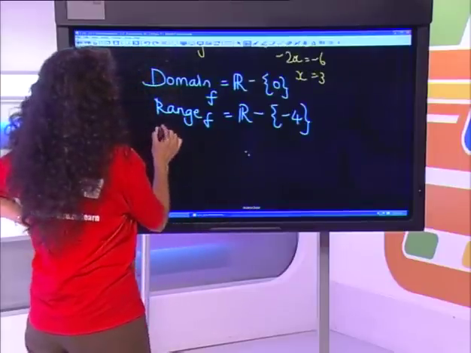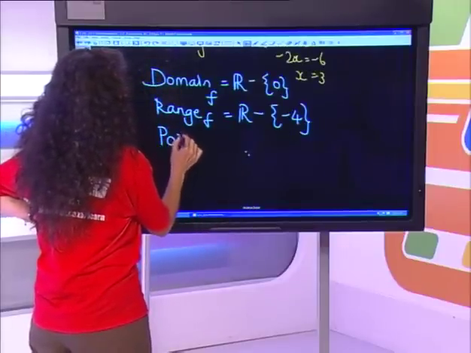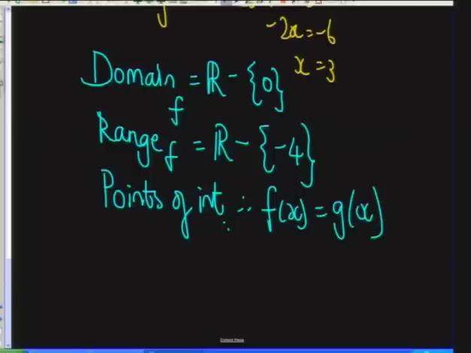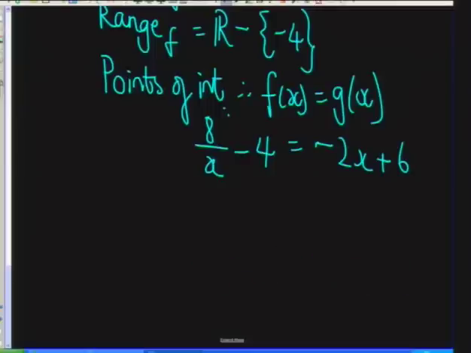Okay, points of intersection are points where the functions are equal. So they are found when f of x is equal to g of x. So algebraically what's going to happen is we're going to have an equation of f equal to the equation of g. And we now just solve.